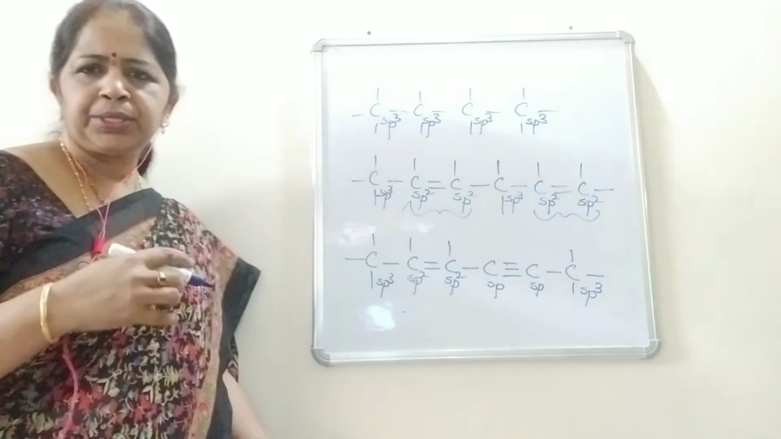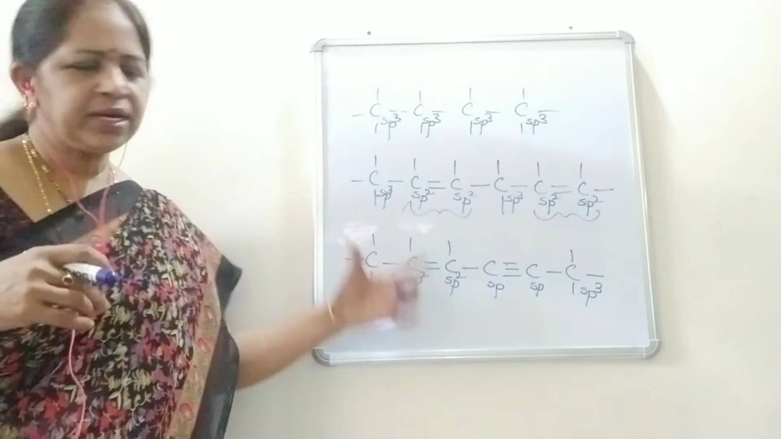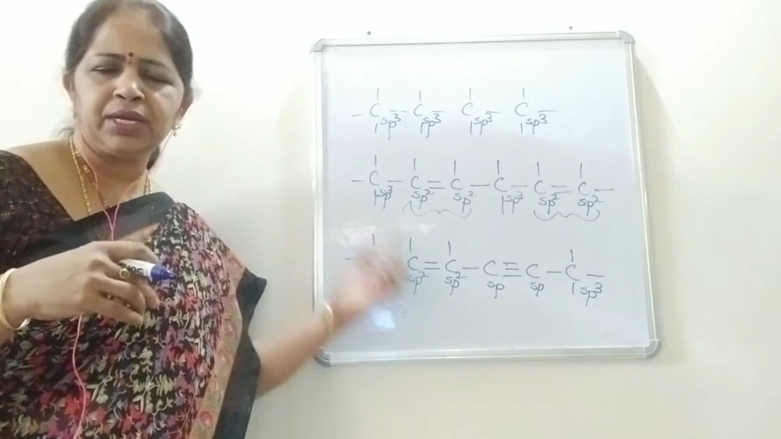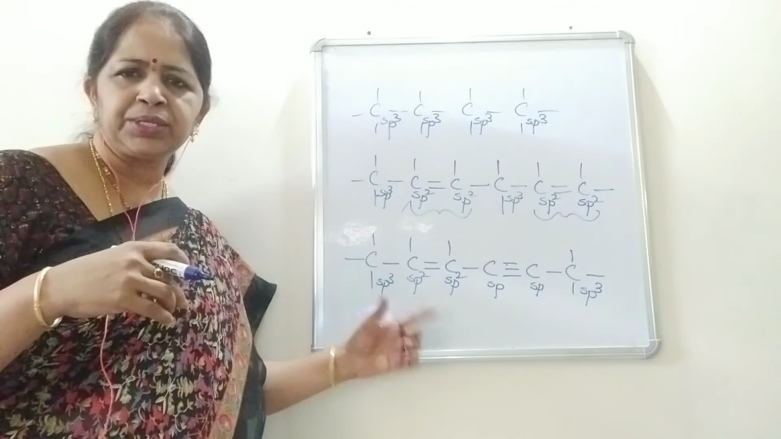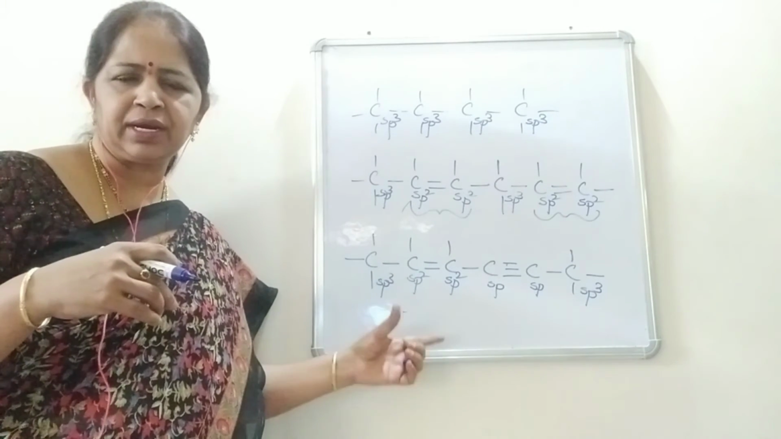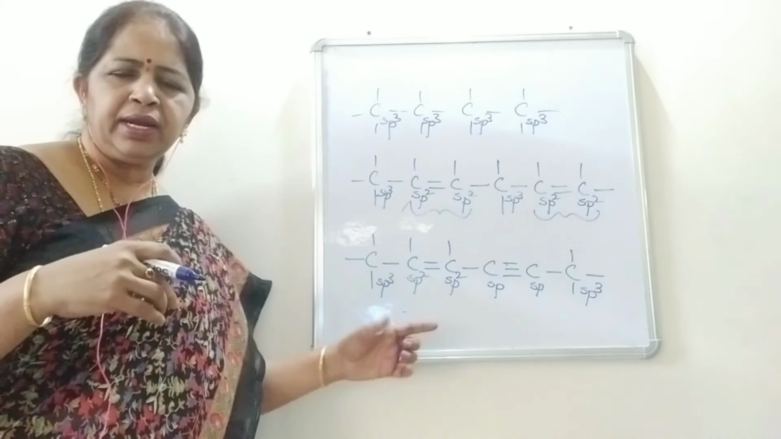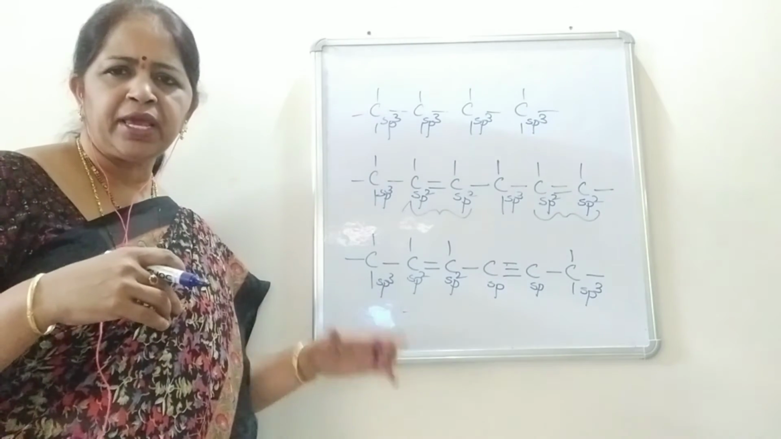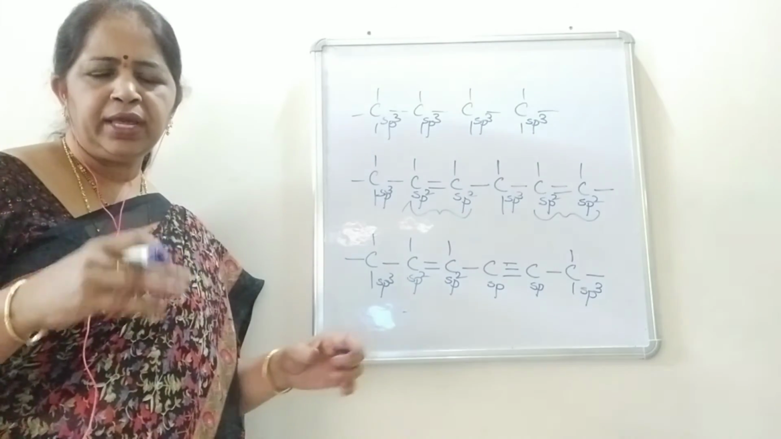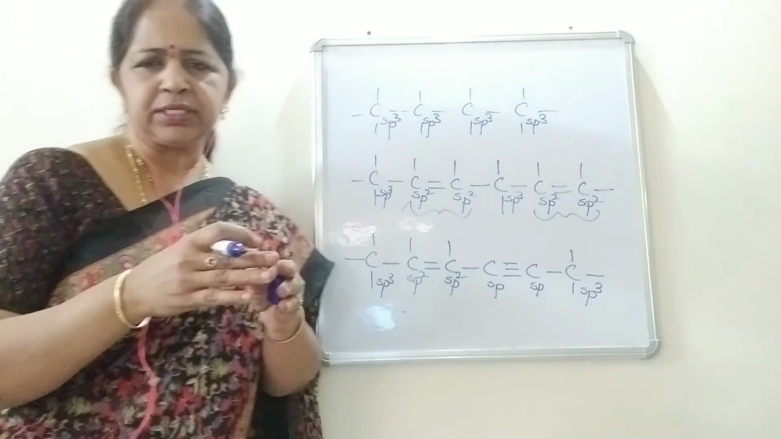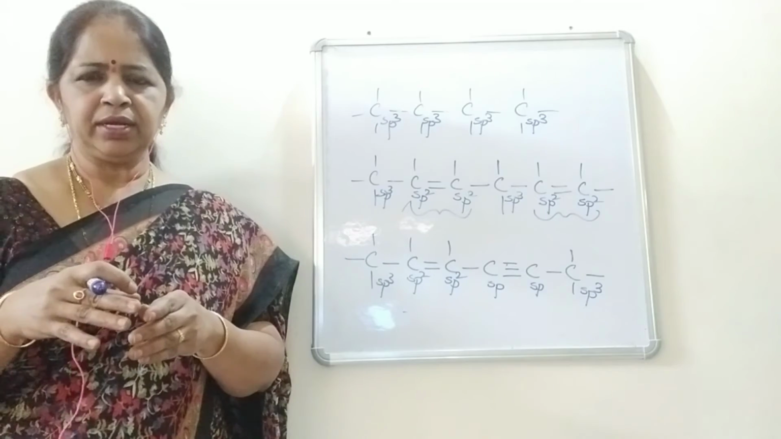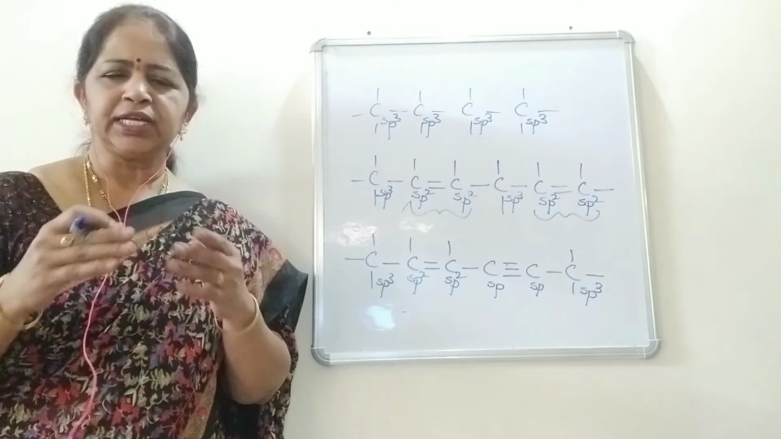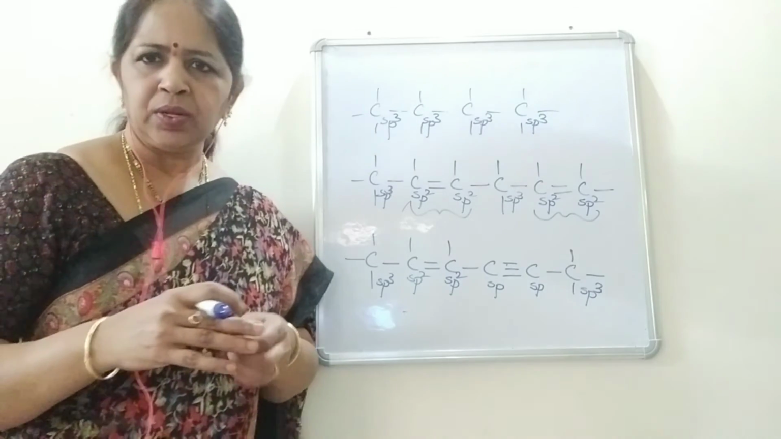Right students? So, by seeing the type of bonds attached to a single carbon, we can easily identify the hybrid state of that particular carbon. And in alkenes or alkynes, all the carbon atoms cannot be in the same hybrid state. Wherever a double bond or a triple bond is present, only those carbon atoms will be in sp2 or sp hybrid states. Okay, students.